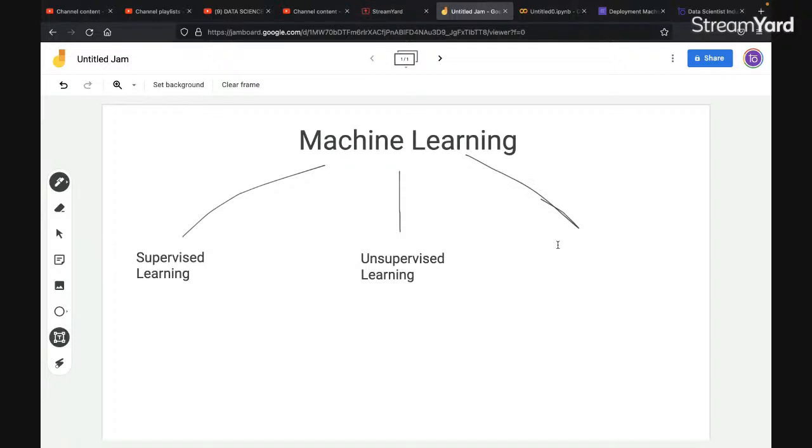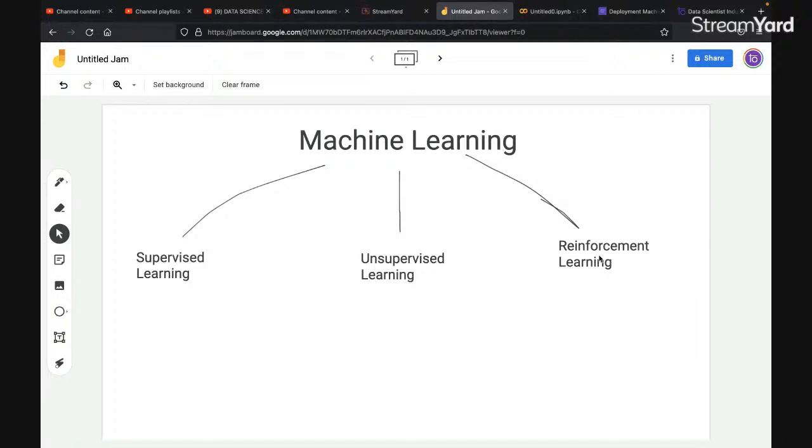Let me write it over here. So these are the three types under machine learning, and there are various other types as well. If you search, you will find semi-supervised and others, but those are subparts created from these three only. So the major ones are supervised, unsupervised, and reinforcement learning.